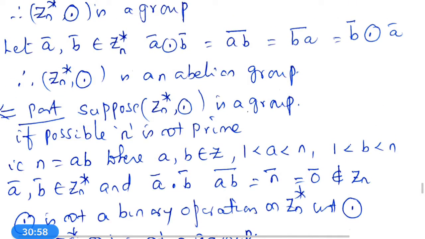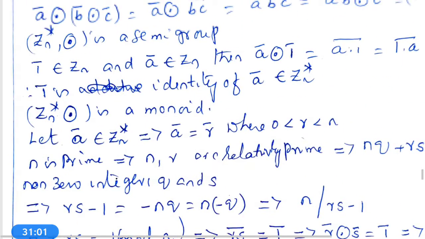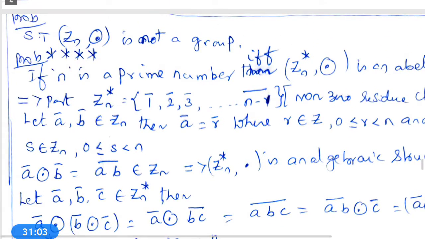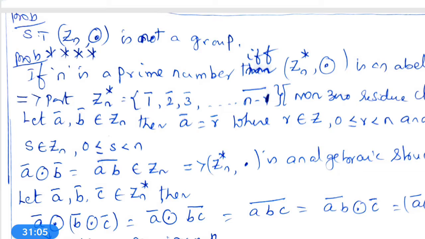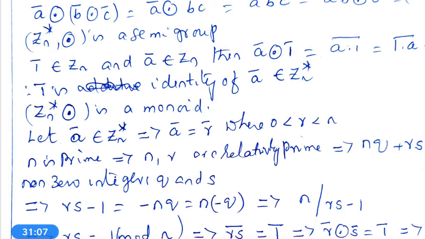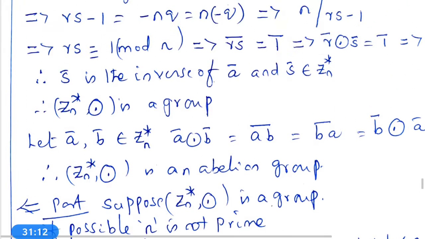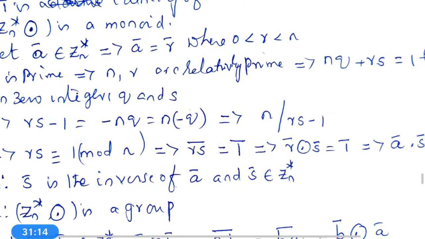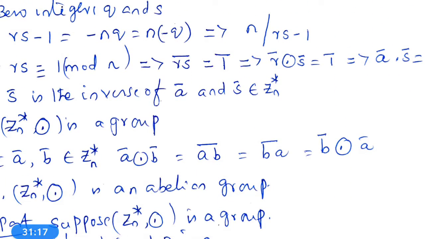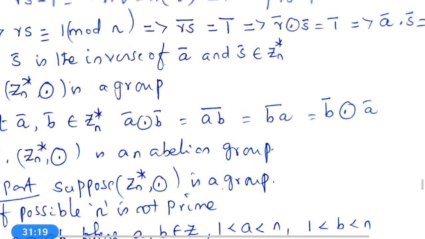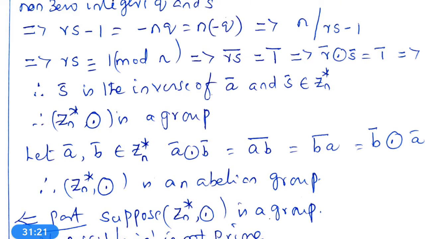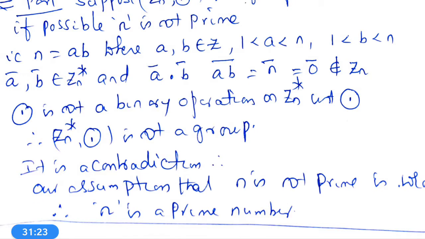Whether 0 bar belongs to Zn or not? No. Our Zn has no 0 because it starts from 1 bar, 2 bar, etc. So therefore, A bar dot B bar is equal to AB bar is equal to n bar is equal to 0 bar, which does not belong to Zn.